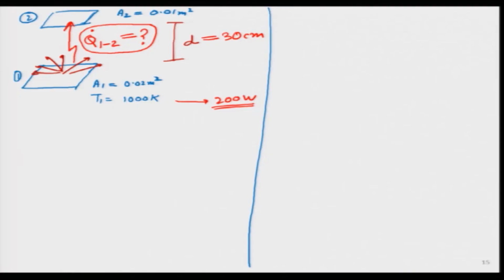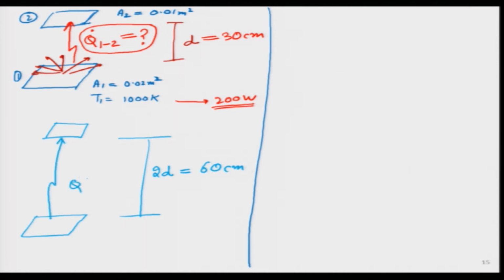Now, let me make it a little bit tougher. How will I make it tougher? I double the distance between them. Everything else remains the same. Area 1 is the same as earlier, area 2 is also the same, but I keep them at a larger distance. So, I make this 2D. Earlier it was 30 centimeters, now it has become 60 centimeters. The temperature and area are the same, but what will be the value of Q dot 1 2, which means the amount of heat emitted by body 1 which strikes body 2?